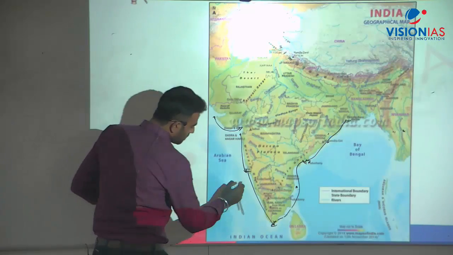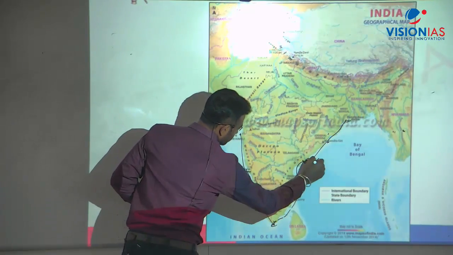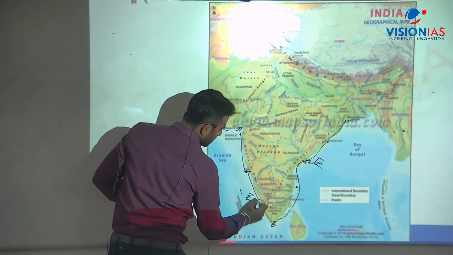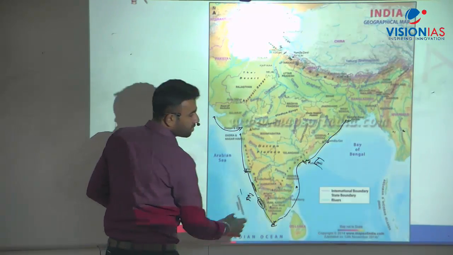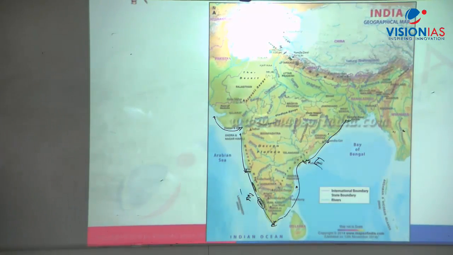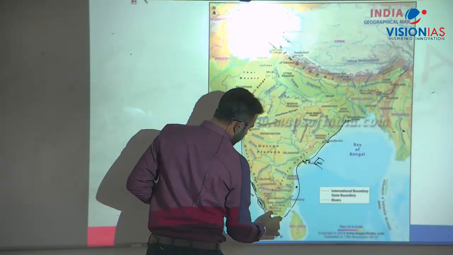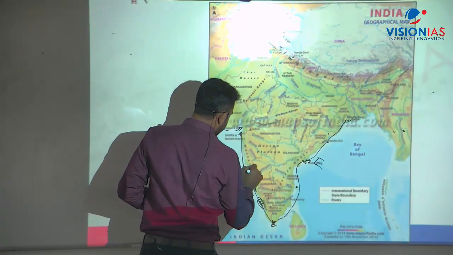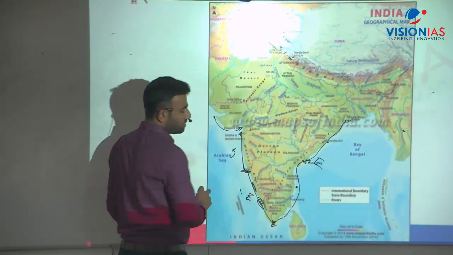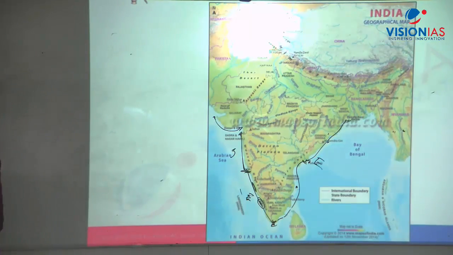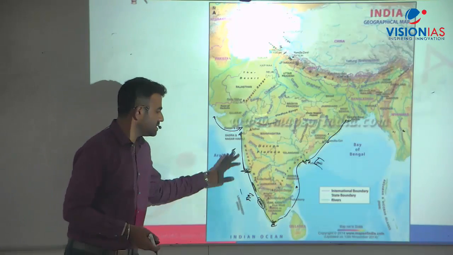The Malabar coast is emergent coast again. Can you see there are many sandbars across the coast of Kerala? Vembanad Lake is surrounded by sandbars, right? So this coast is emergent, but this other coast is submergent, where erosion is more and there is not much deposition. Fine, this is submergent coast.